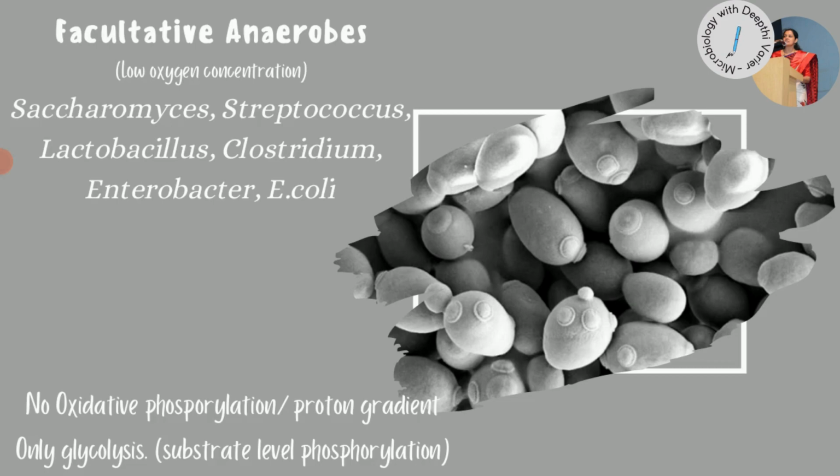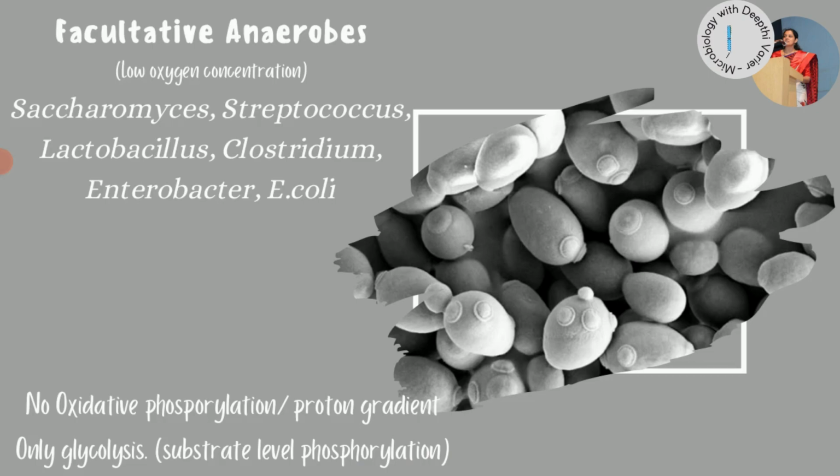If it is oxygen, we call that aerobic respiration. If it is any other kind of inorganic compound, we call it anaerobic respiration. But here, there is no oxidative phosphorylation or proton gradient. There's only glycolysis in which there is substrate level phosphorylation happening. So that is the only type of ATP production that is seen during the fermentation pathway.